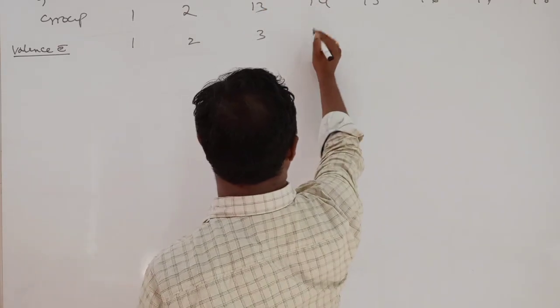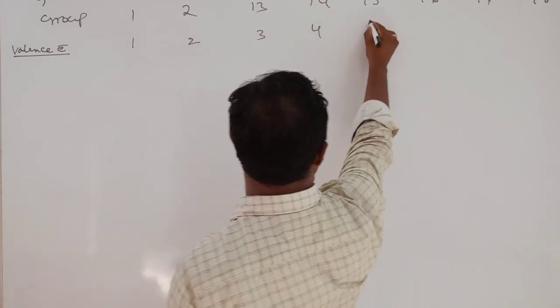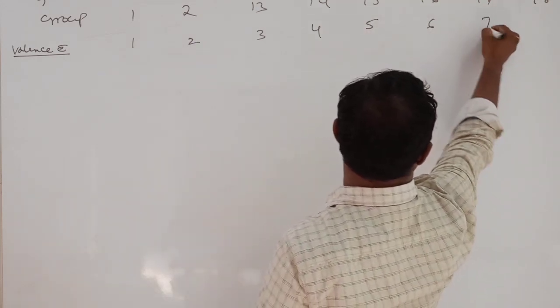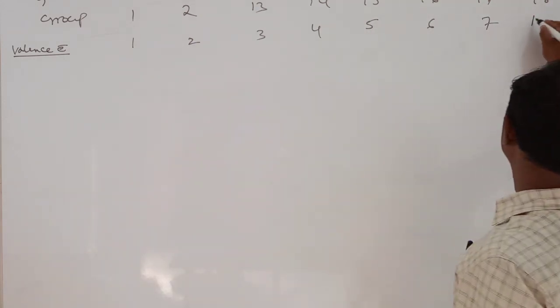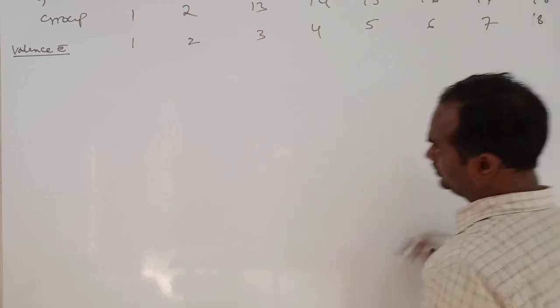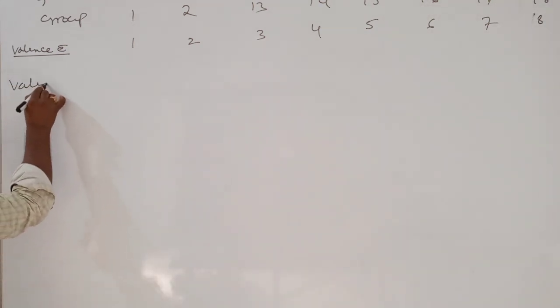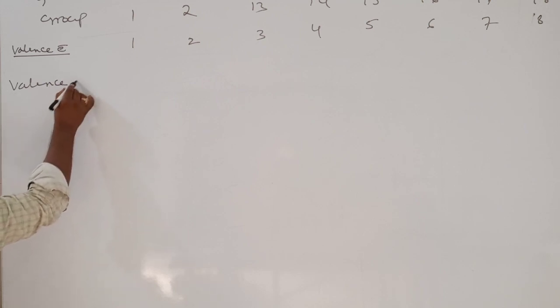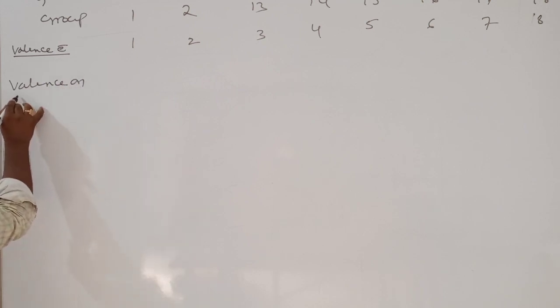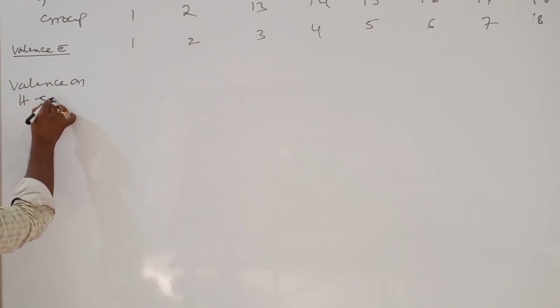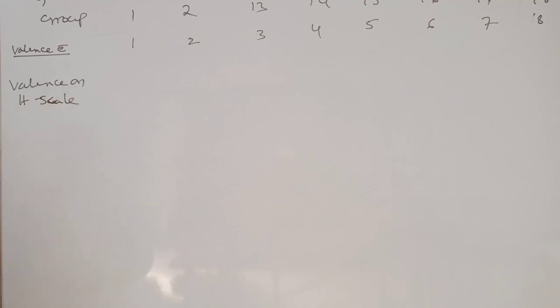Here 14 minus 10 means 4, 5, 6, 7, 8. Okay. Here you see valency on the hydrogen scale.